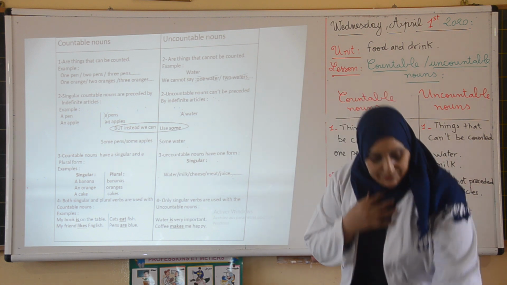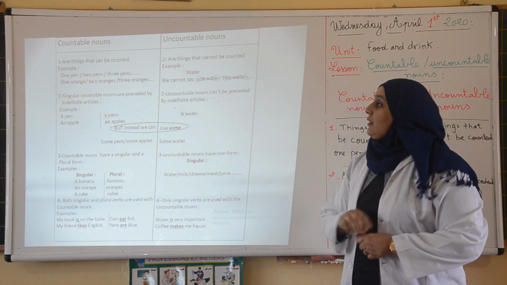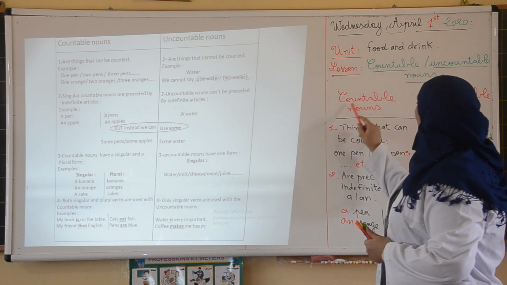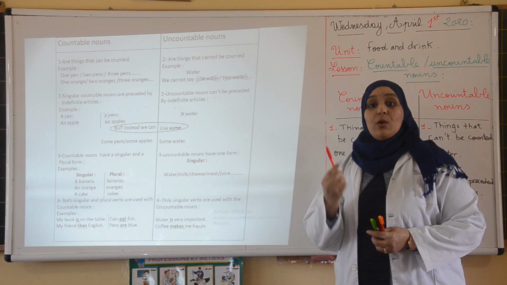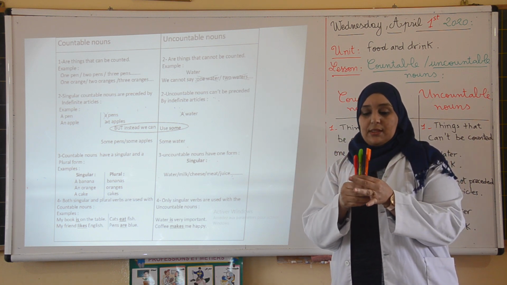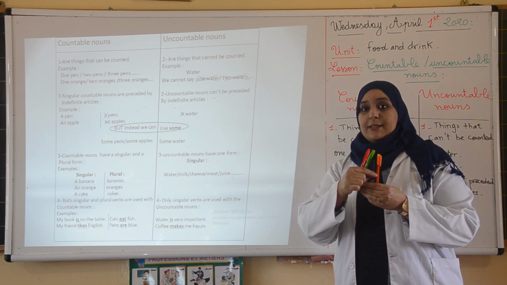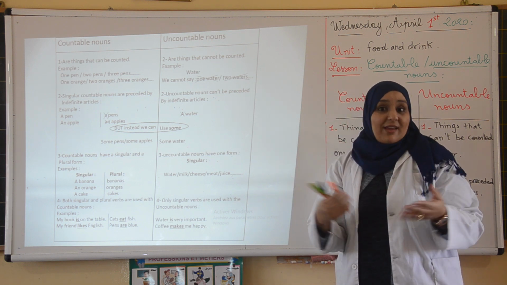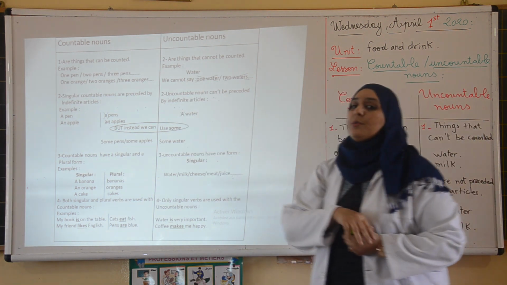Okay, so let's start. Why we call them countable nouns? Countable, counts, because they are things that we can count. Like for example, these pens here. I can count them. I can say 1 pen, 2 pens, 3 pens, 4 pens. They are countable. So a pen is a countable noun.